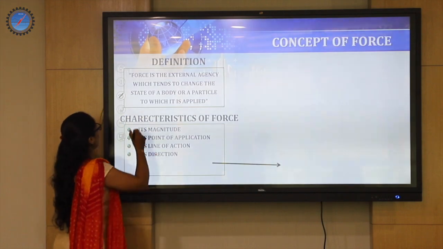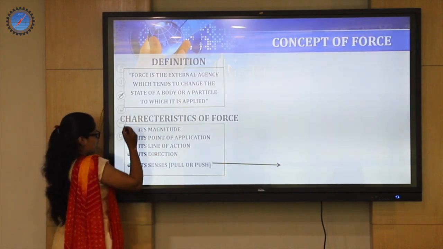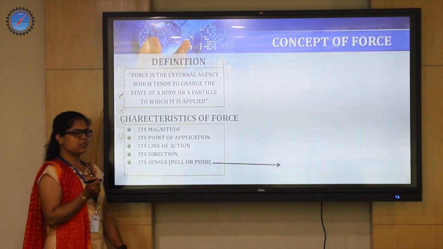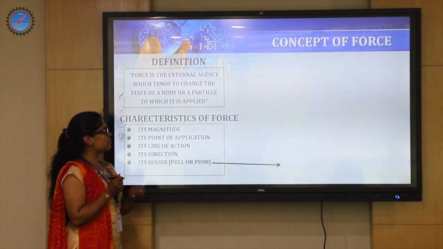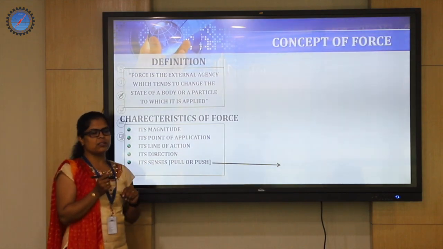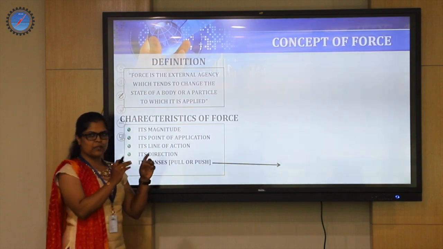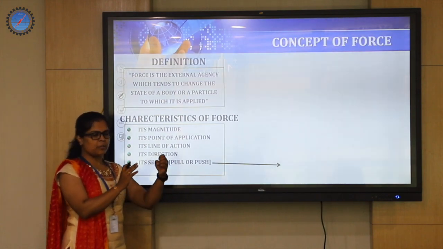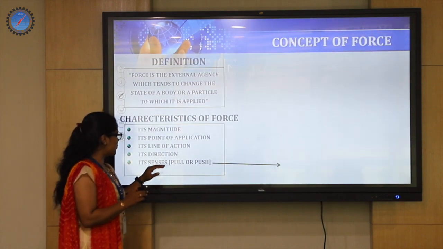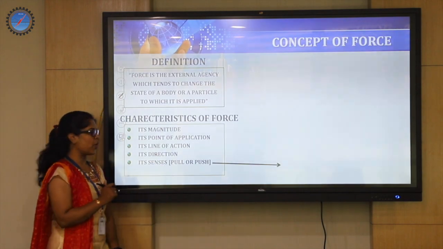And at last will be its sense. That means, in what sense the force acts on the body, that is, whether we are pushing the object or pulling the object, the two types of senses we have, as the fifth point.